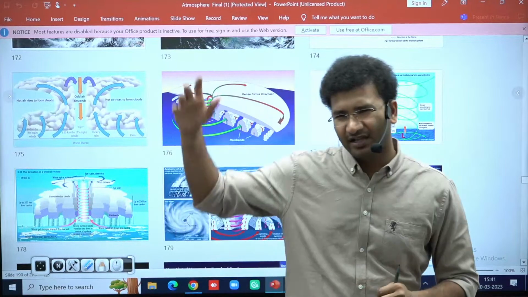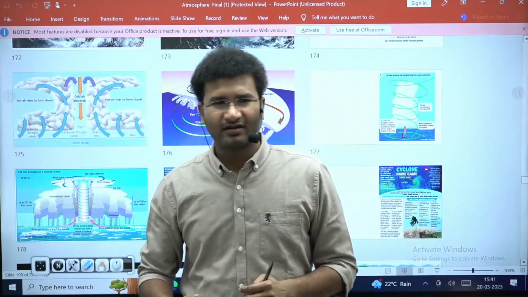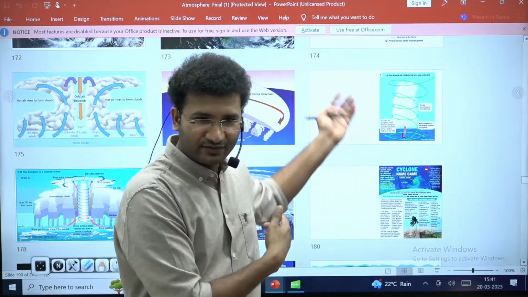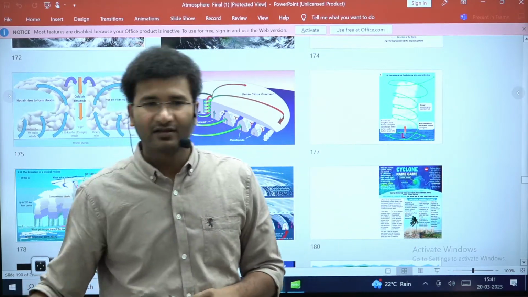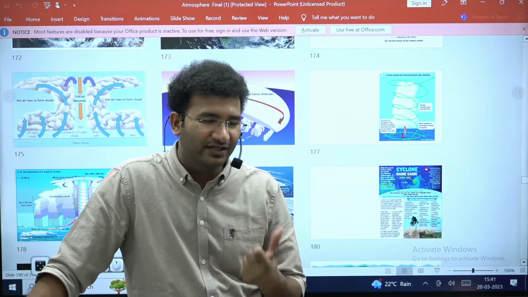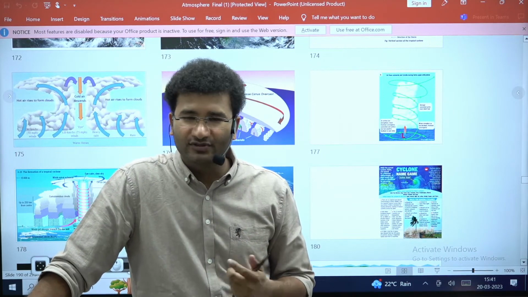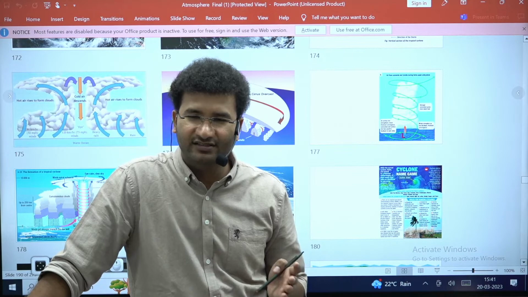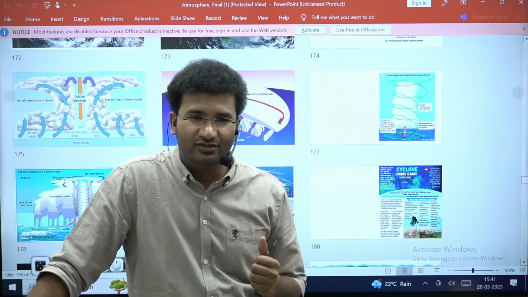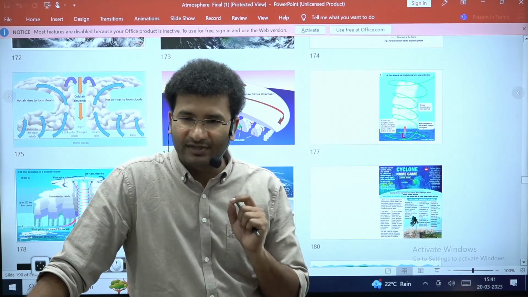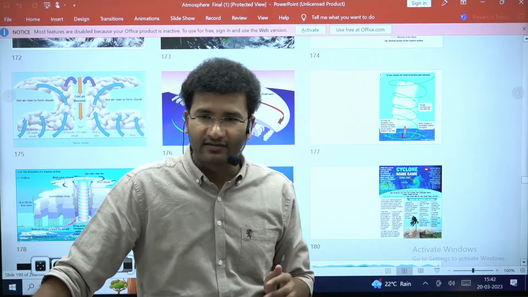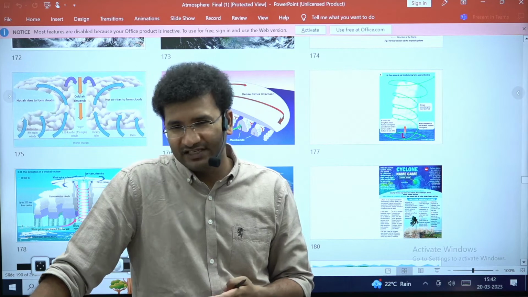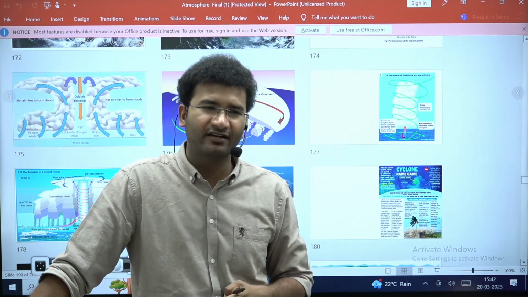A cyclone is coming and it brings rainfall, right? Large scale rain like the one which you have seen outside today, right? If you're in northern India, there is a very huge impact of rainfall. You got to see wheat crop damage ho gaya. But most of the cyclones in India hit the eastern coast of India. So the eastern coast of India has rice plantations. Now sometimes the water from the sea is also brought into the land. So water from the sea is brought into the land. How much damage can it create?